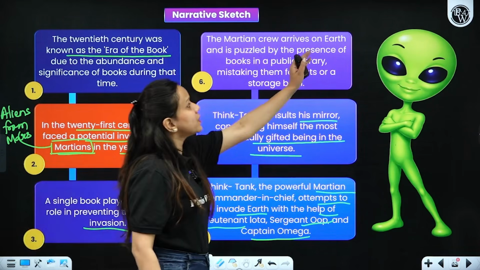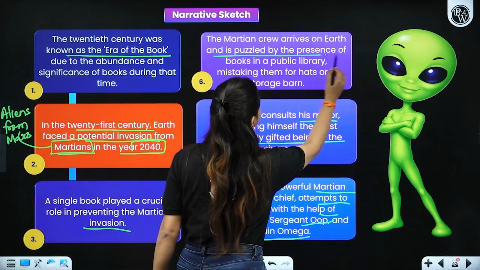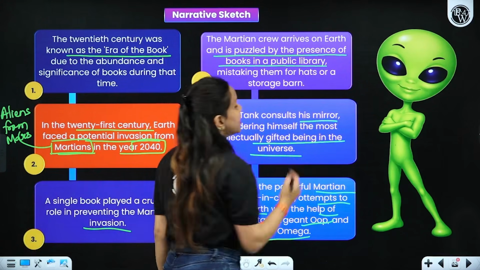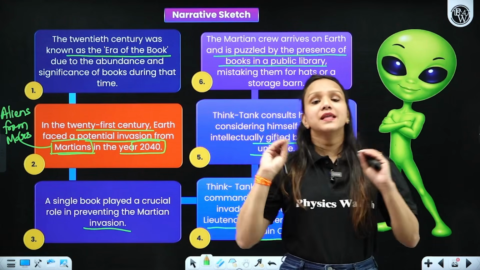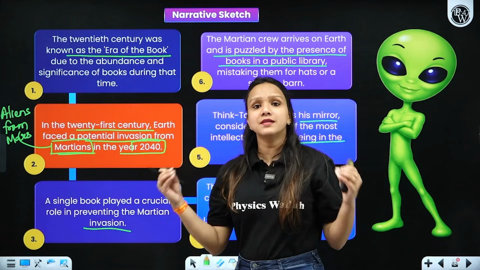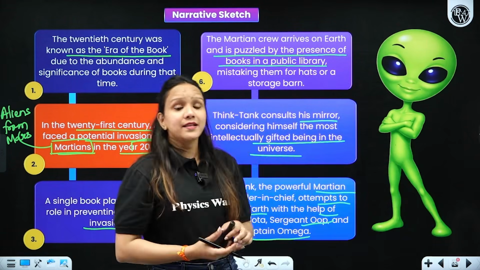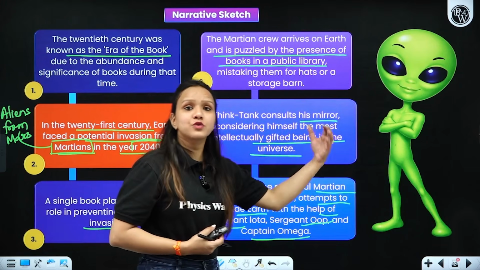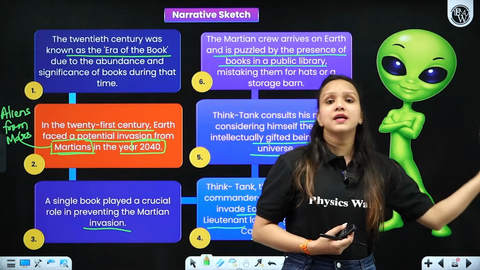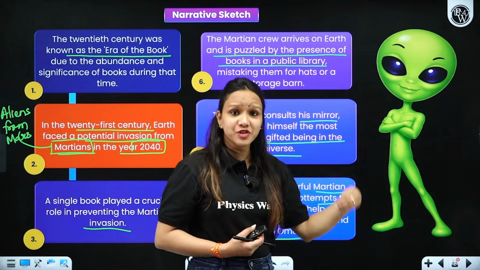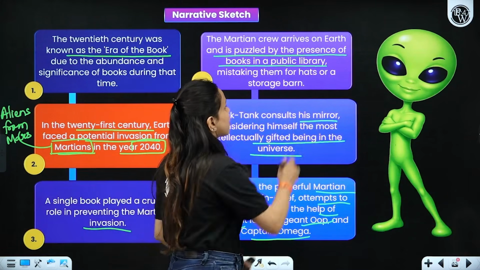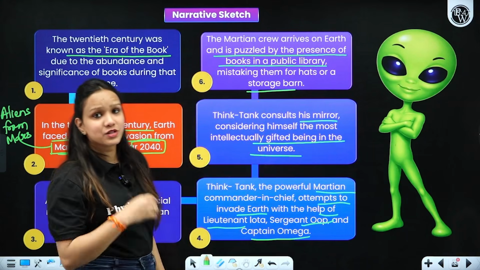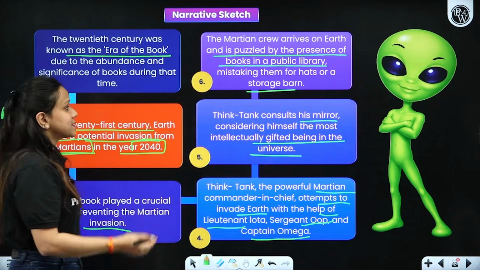The Martian crew arrives on Earth and is puzzled by the presence of books in a public library. Because when they were about to land on Earth, they landed in the library where they were puzzled to see so many books around them and they could not even figure out which objects those were. Some misunderstood them to be sandwiches, or some other devices, right? Some considered them to be hats as well, or some considered them to be storage barns as well.